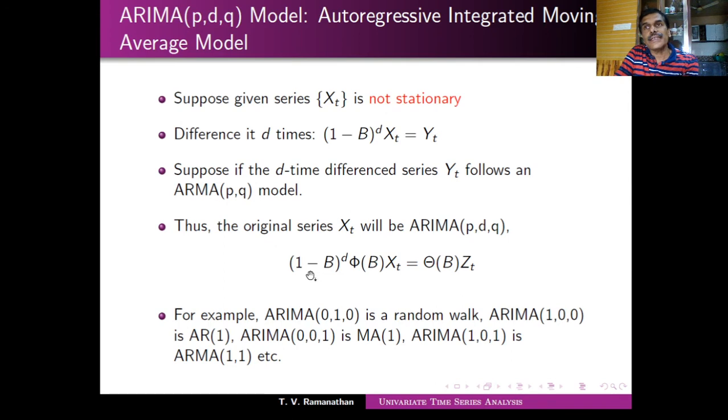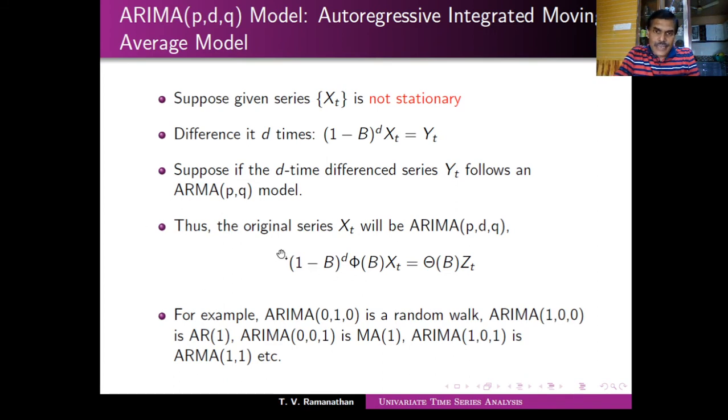Now what Box-Jenkins say is that every given series can be represented like this for some value of p, some value of q, and some value of d, approximately, because you really don't know. Given the data, claiming it follows a model exactly is not correct, because models are only approximations.